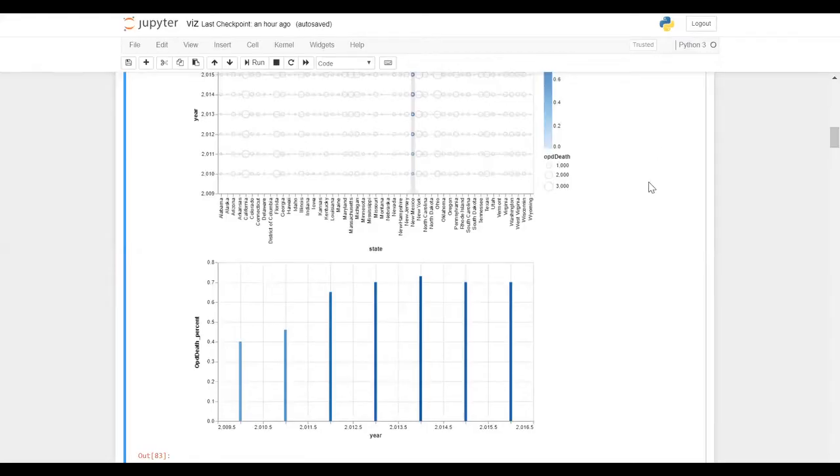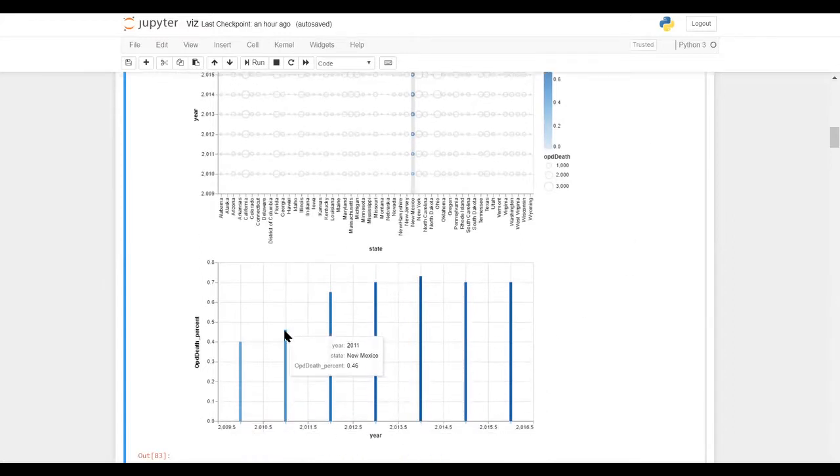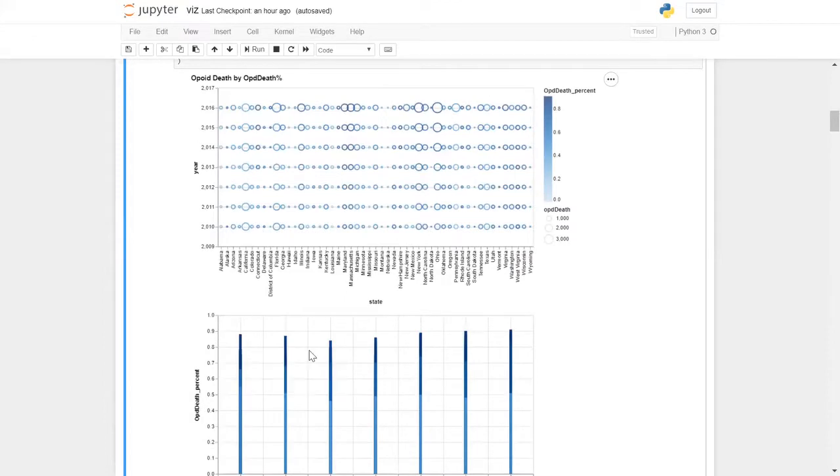Hello, I'm Rashmi, and we have created some interactive visualization to study the trend of this epidemic across US states. The first one is the opioid death rate. I'm looking at the statistics for the state of New Mexico, and I see that from 2011 to 2012 there is a bump, and something might have happened. But if I see the trend nationally, it more or less stays the same.